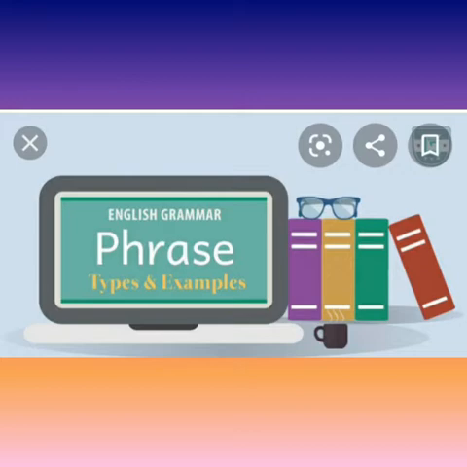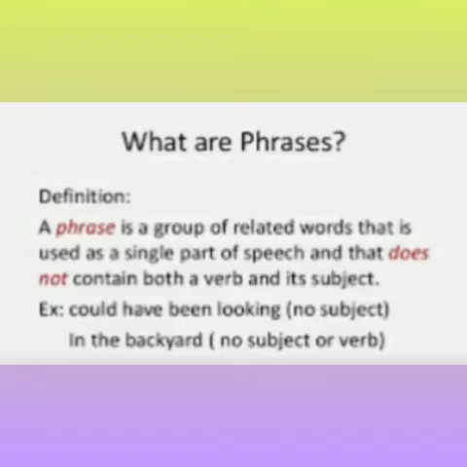What are phrases? Let us see the definition. A phrase is a group of related words that is used as a single part of speech and that does not contain both a verb and its subject. Example: could have been looking, no subject. There is no subject in this phrase.